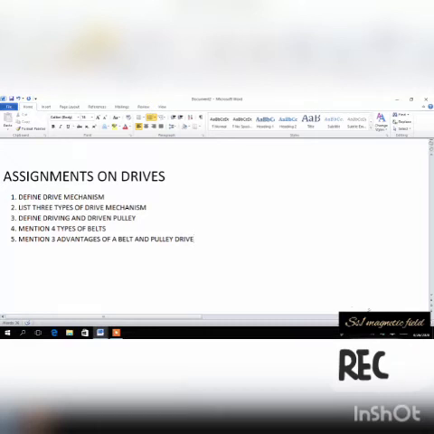Okay, number 1, define drive mechanism. Number 2, list 3 types of drive mechanism. Number 3, define driving and driven pulley. Number 4, mention 4 types of belt. Number 5, mention 3 advantages of a belt and a pulley drive.